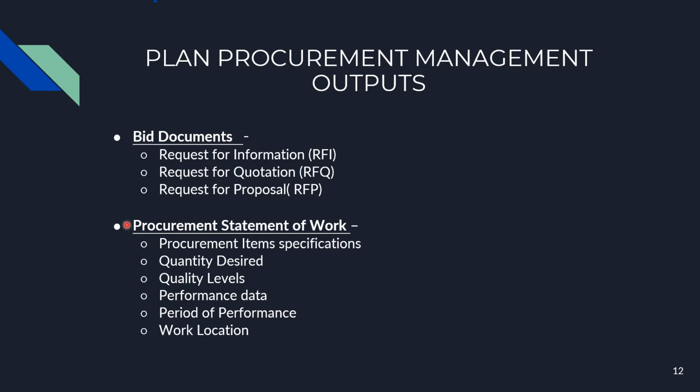In the procurement statement of work, we need to define the following things. These are examples, and it can differ for different procurement contracts. The list may include the procurement item specifications, how much quantity we desire, what the quality levels would be, what the performance data will be, the period of performance, and work location.